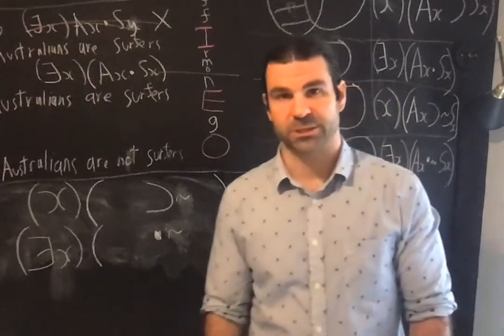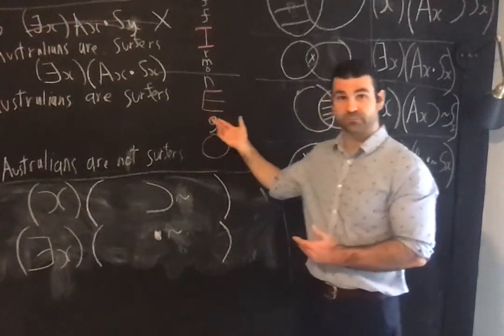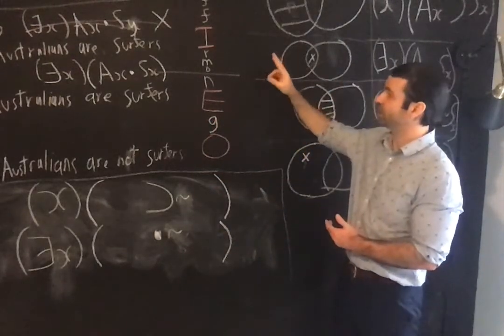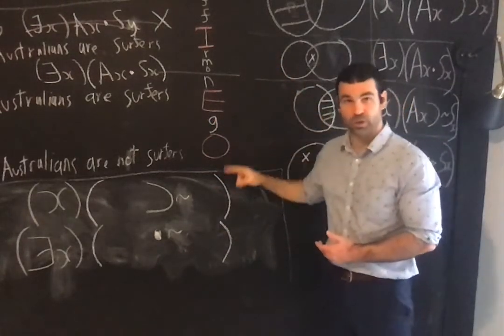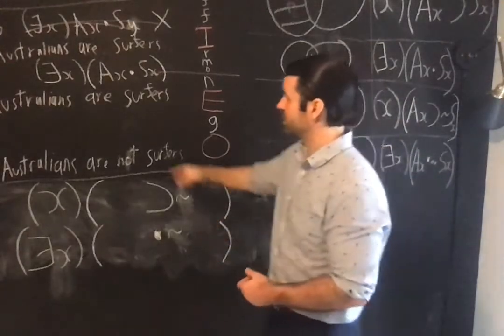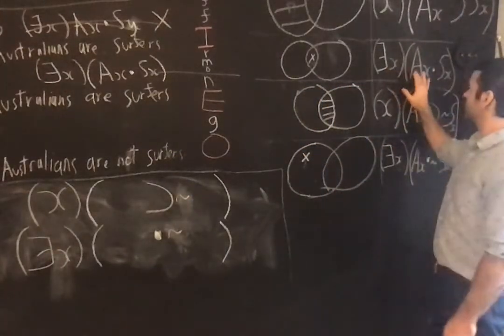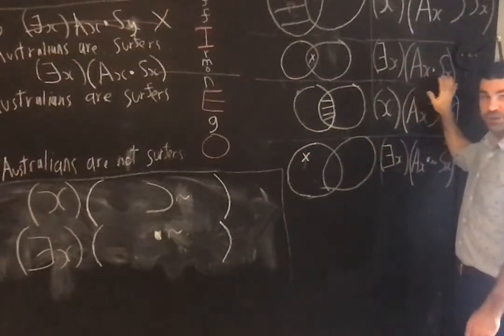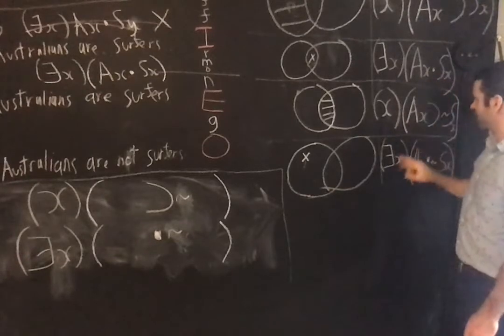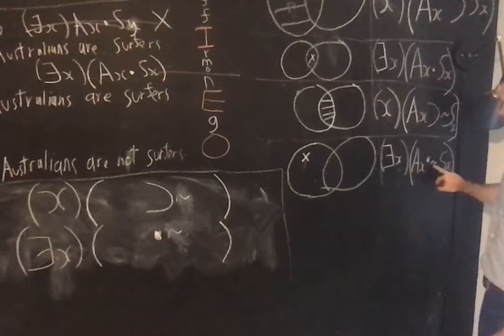Unit 12, Part 6. So when we did the symbolization of I and O, we had an existential quantifier, right? So the logical form was there exists an X such that X is both Australian and a surfer, right? And there exists an X such that that one X is both Australian and not a surfer.